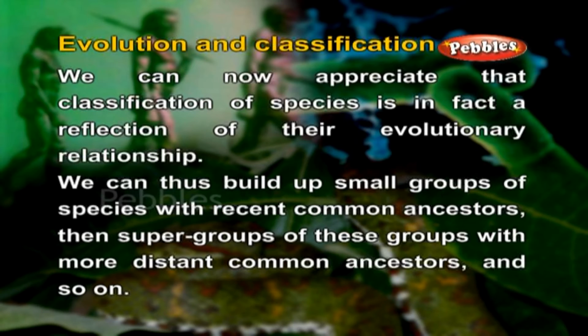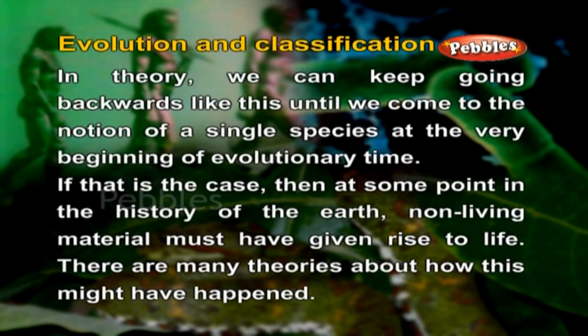We can now appreciate that classification of species is in fact a reflection of their evolutionary relationship. We can thus build up small groups of species with recent common ancestors, then supergroups of these groups with more distant common ancestors and so on. In theory, we can keep going backwards like this until we come to the notion of a single species at the very beginning of evolutionary time.